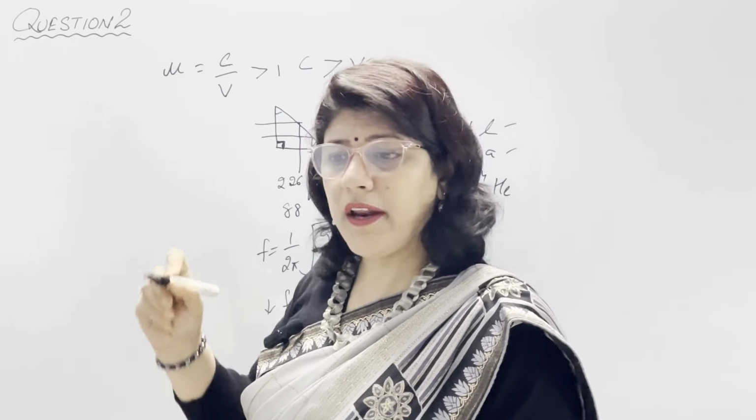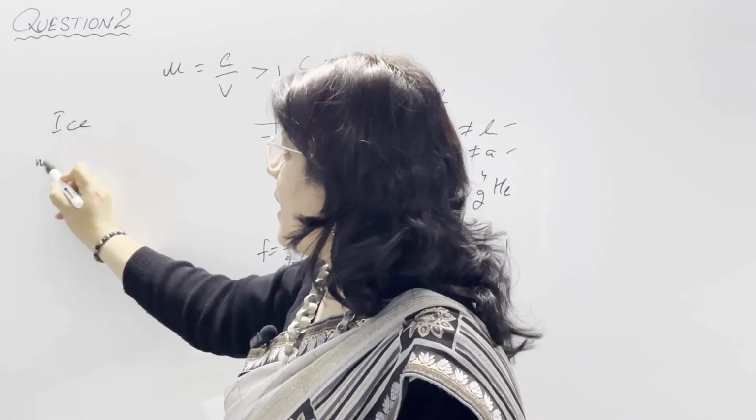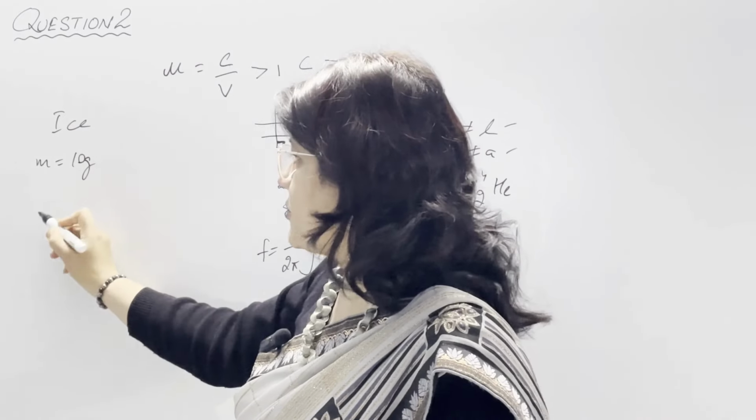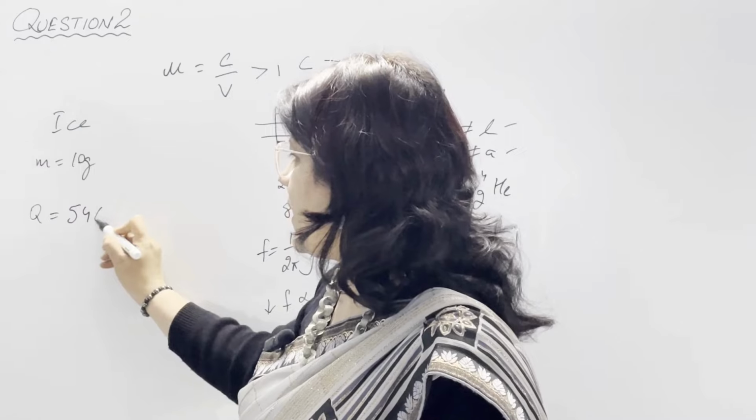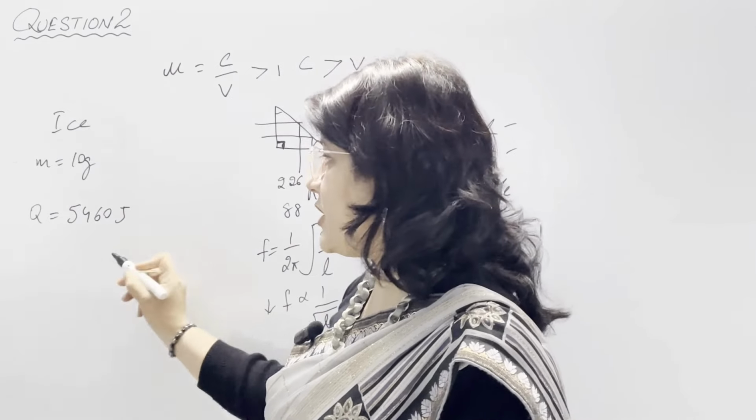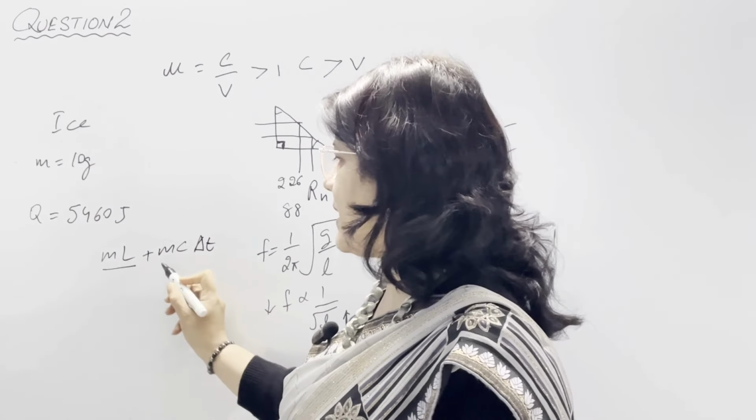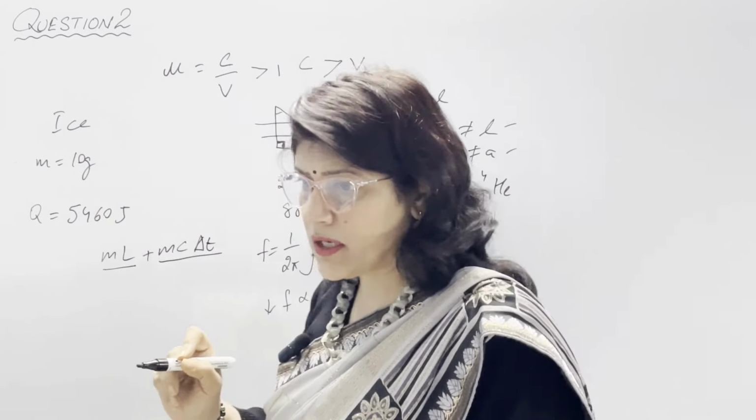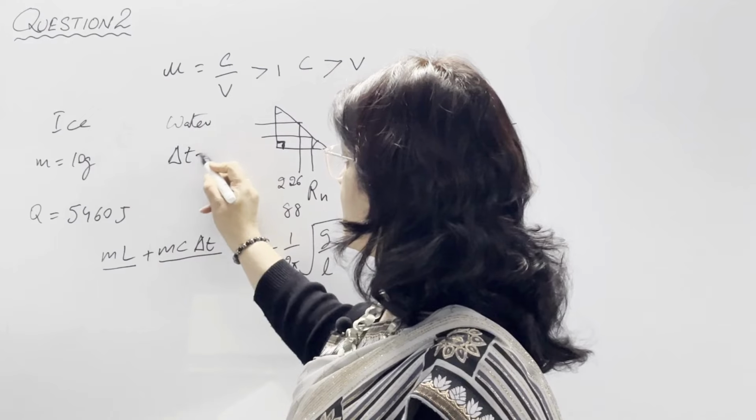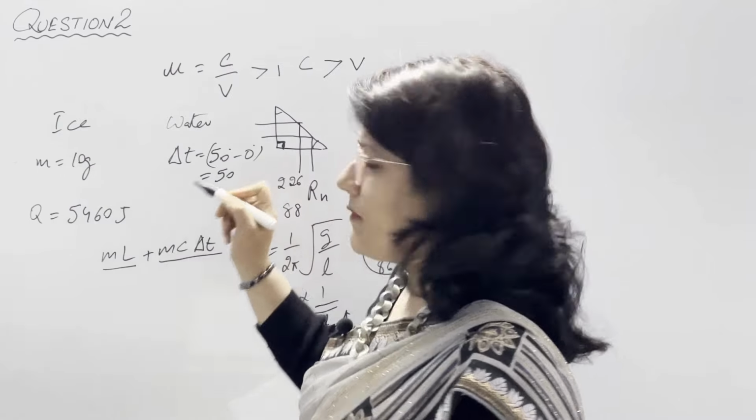In the fifth part: 10 gram of ice at 0 degrees Celsius. In the case of ice, the mass is given as 10 gram. It absorbed 5460 joule of heat energy. So heat energy absorbed is 5460 joule, given in SI unit, to melt and change into water. Melt and change means first we need to take mL and then mc delta T, because one is for melting and the other is for change in temperature. It changes into water at 50 degrees Celsius. Earlier it is 0, so 50 minus 0 we can directly take as 50 degrees Celsius.